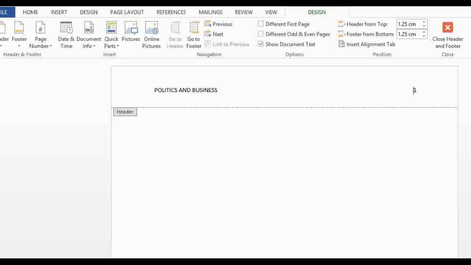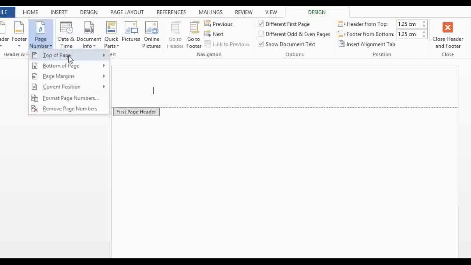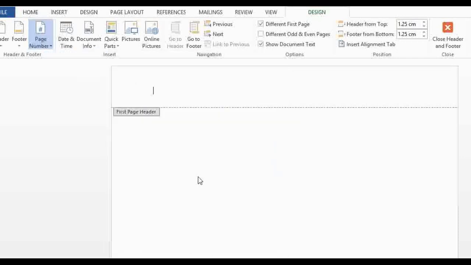There. So I want my first page to have the words running head. I'm just going to come here, guys. I hope you're looking at this, the design part. Then I'm going to tick the part that says different first page, and it's going to take me back to a blank page. So I'm just going to go back and say page number, top of page, and select that. Then this is where I write running head, so that the running head appears on the first page.